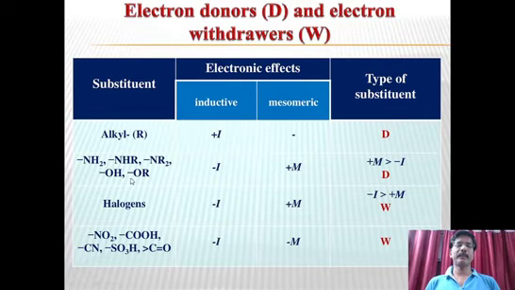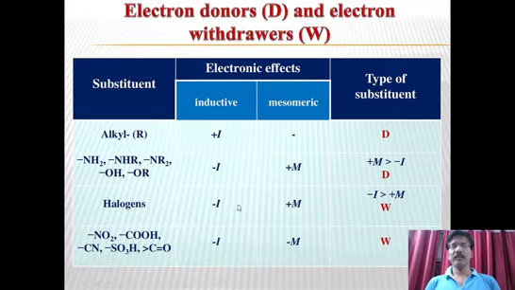Why? The reason is simple. Because of the electron pair available on nitrogen and oxygen, they donate electrons to the rest of the molecule. Therefore, here plus M is dominating when compared to minus I. That's why they always exhibit plus M, which is stronger.